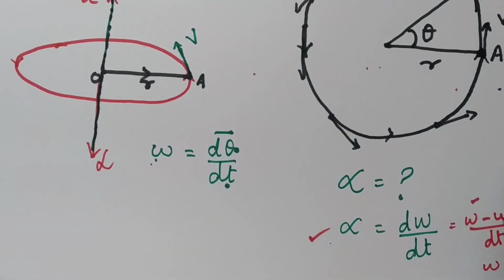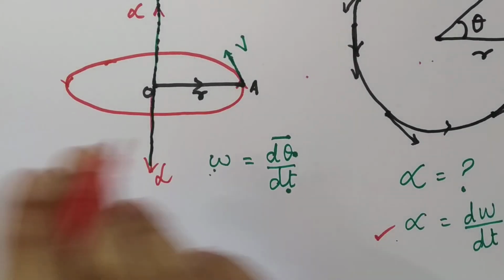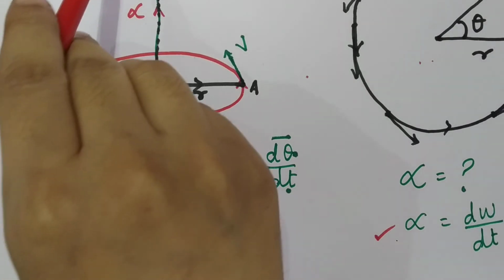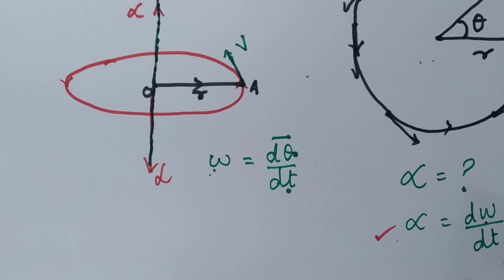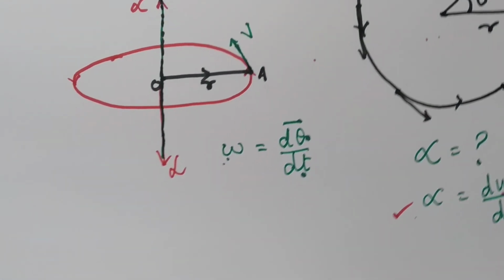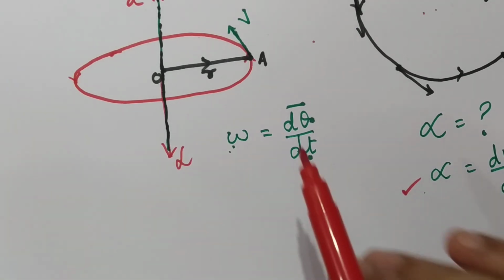It may be directed in the direction of angular velocity, or it may be directed opposite to that of angular velocity, as per the acceleration and deceleration of the fan. Okay, so angular acceleration is also given by right hand rule, as angular acceleration is completely depending on the angular velocity. So these were the concepts that we had to study.